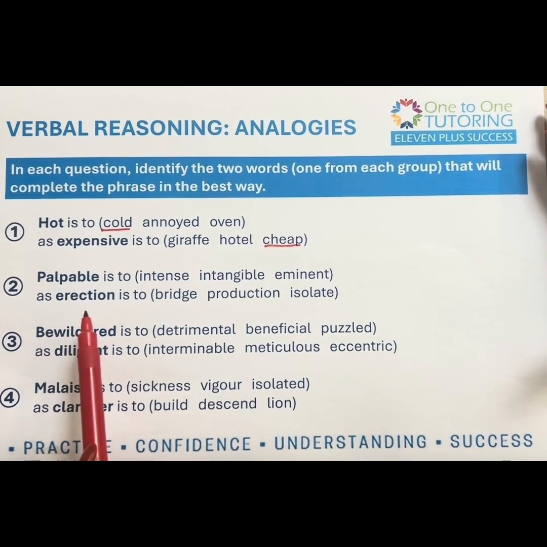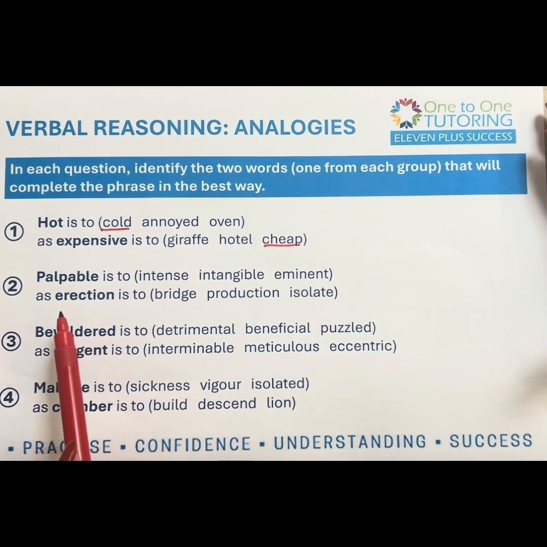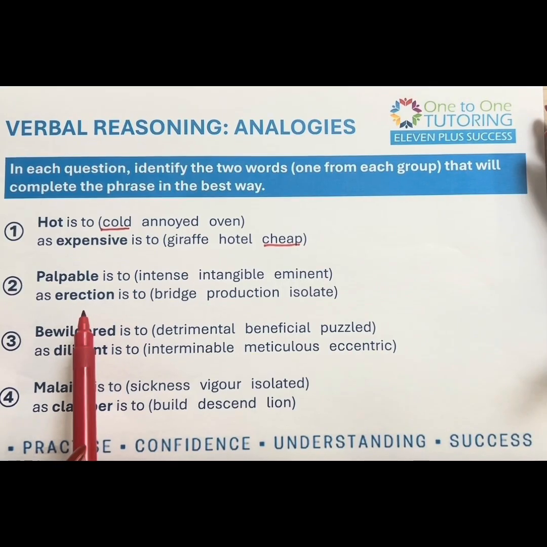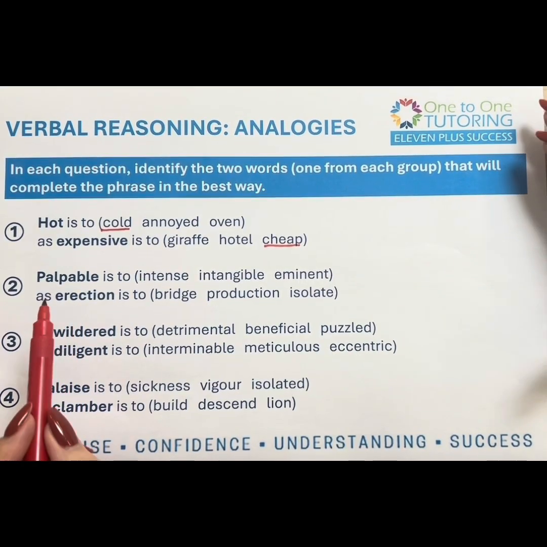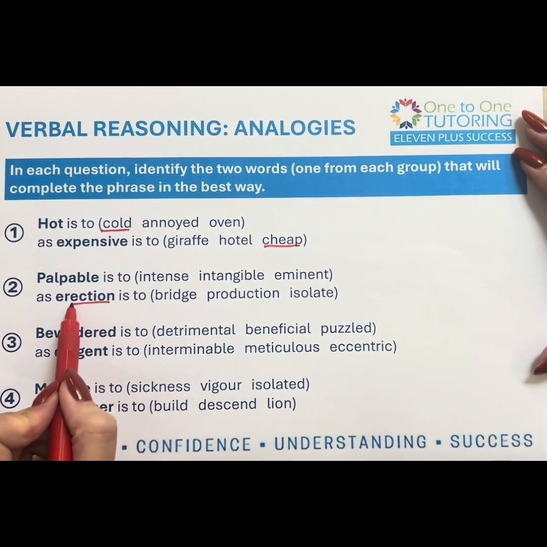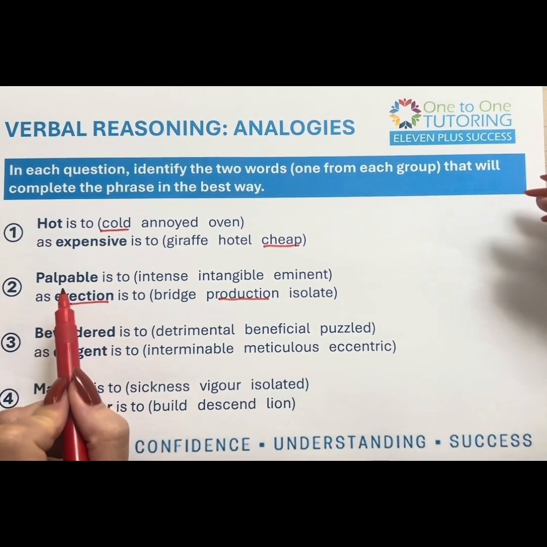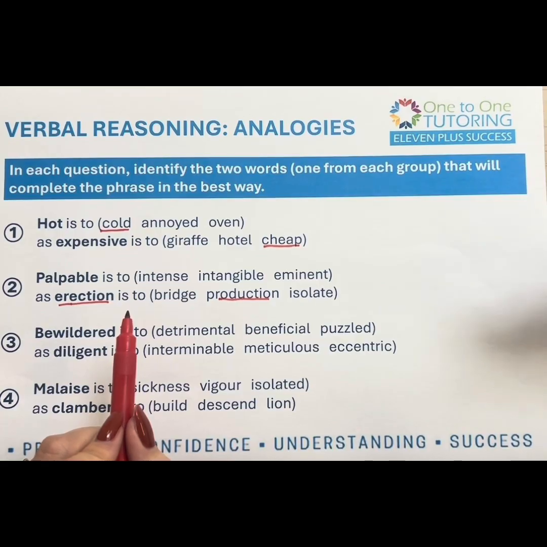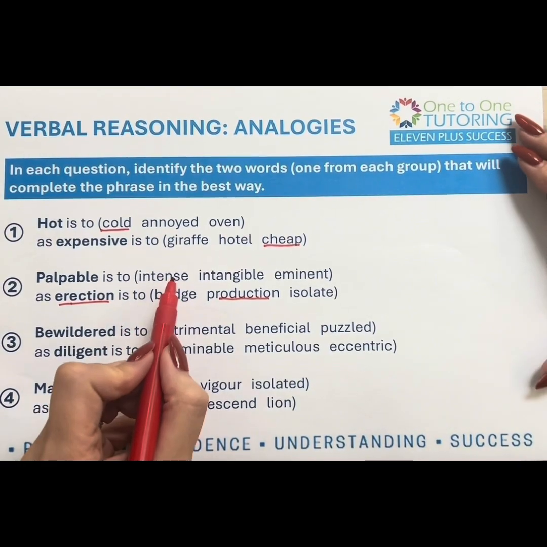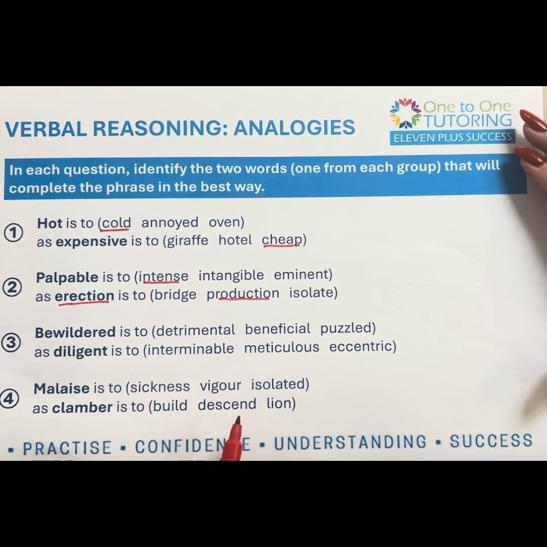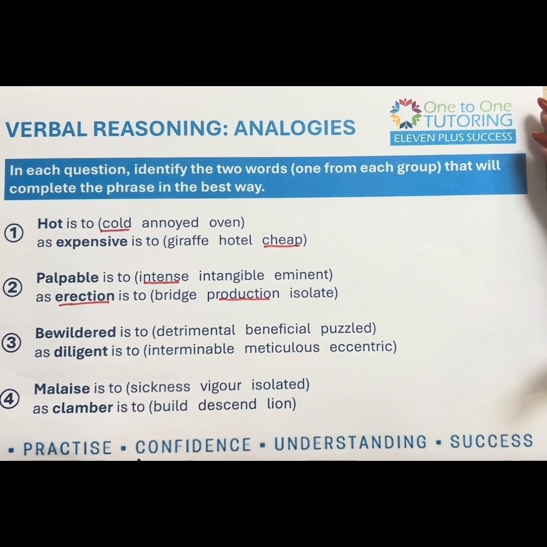Now, erection in terms of construction has come up several times in texts that we've read, so I would hope that they would be able to go erection is to production, and actually palpable means intense. If something feels palpable, it's intense. So those would be the two that we would be wanting to underline there.